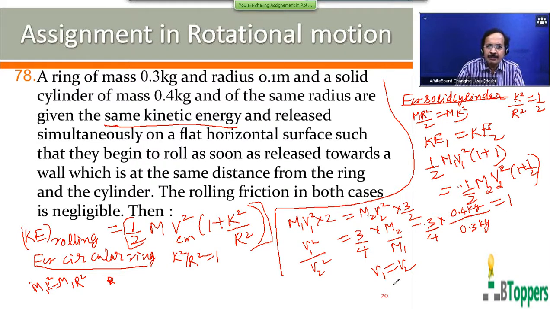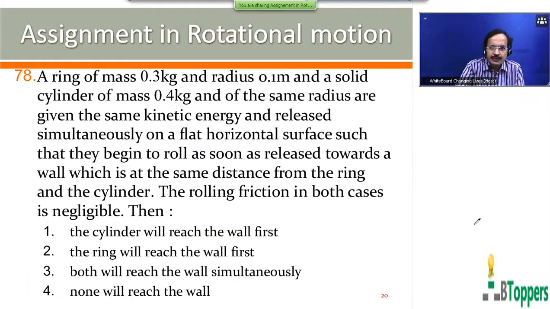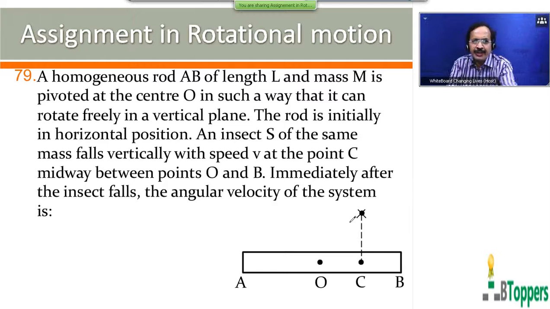Those who want to copy the solution of the problem can take a pause and copy it. So for question number 78, the third option will be the answer. That is, both will reach the wall simultaneously. Then you see the next question, question number 79.